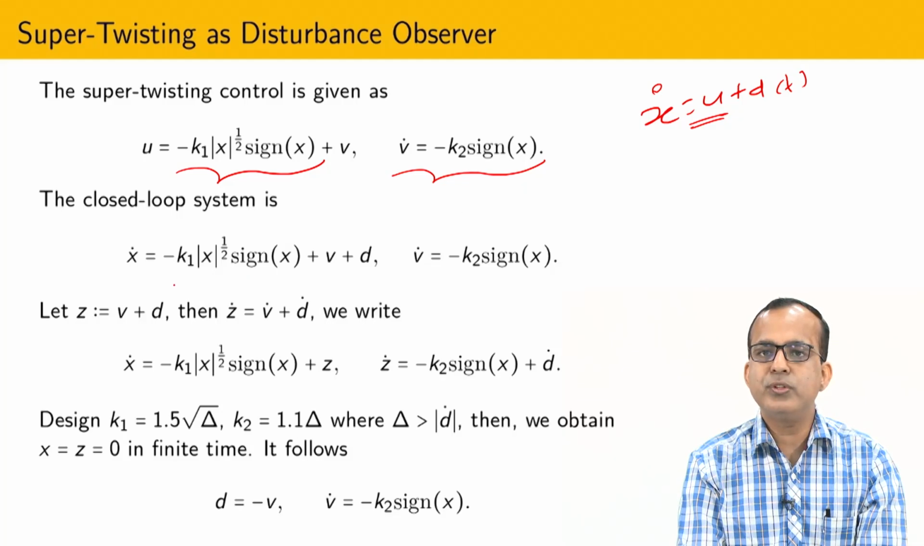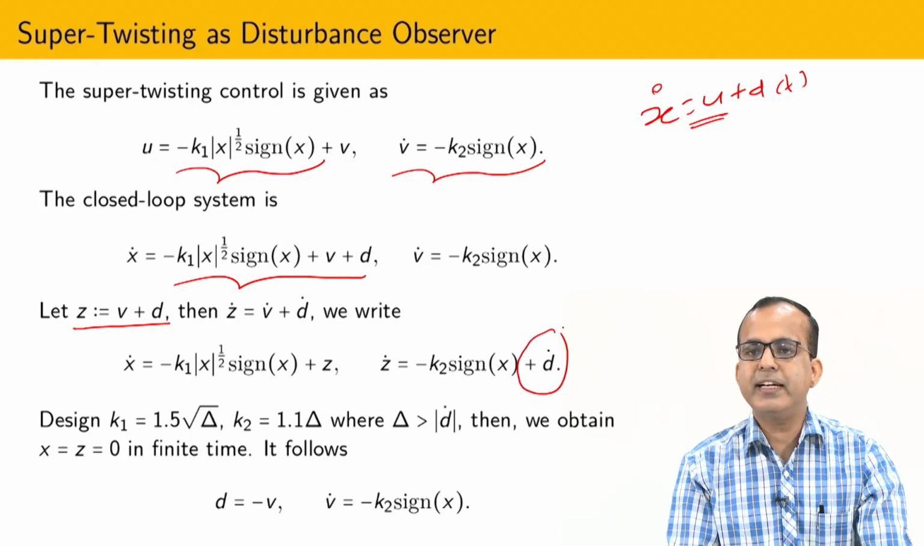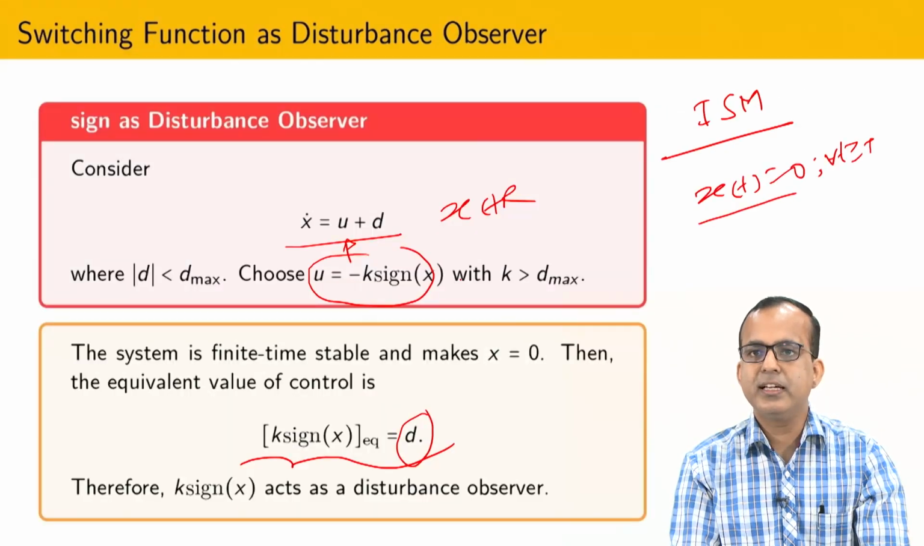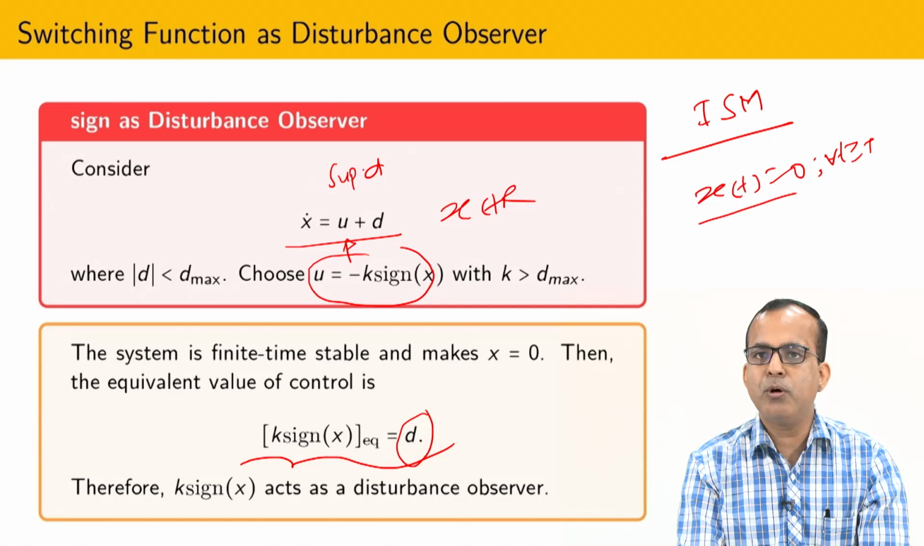Now once you utilize this, and if you convert it into some kind of fictitious variable z, then it is possible to show that if d(t) is differentiable. So that kind of assumption is not here. You can see in the previous slide I am assuming that just d is bounded, so the supremum of d is bounded by some d0.